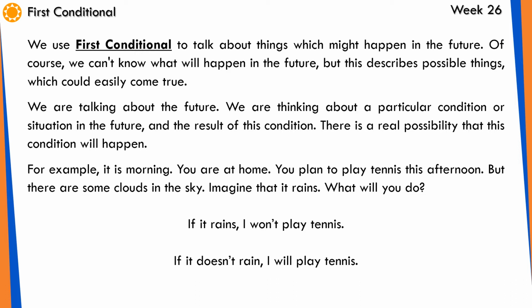Let's continue. There's a real possibility that this condition will happen. For example, it's morning, you're at home, you plan to play tennis this afternoon, but there are some clouds in the sky. Imagine that it rains. What will you do? Okay, you have this. If it rains, I won't play tennis. If it doesn't rain, I will play tennis. The clouds in the sky don't mean that it will rain for sure. It's a possibility also. So, you have to pay attention when working with first conditional.